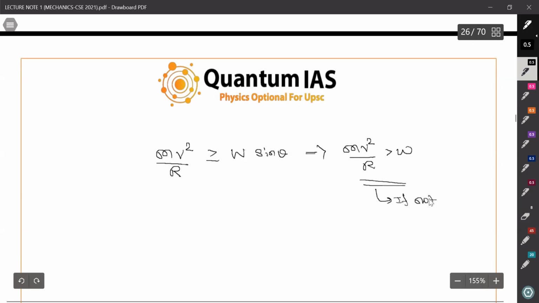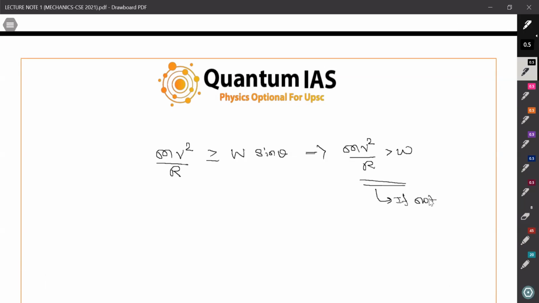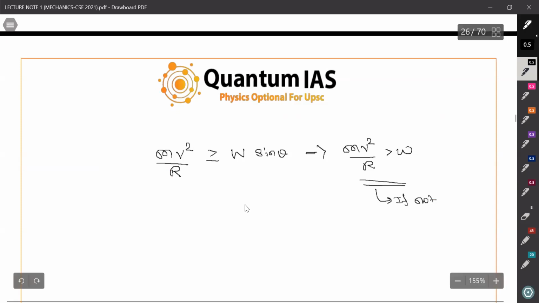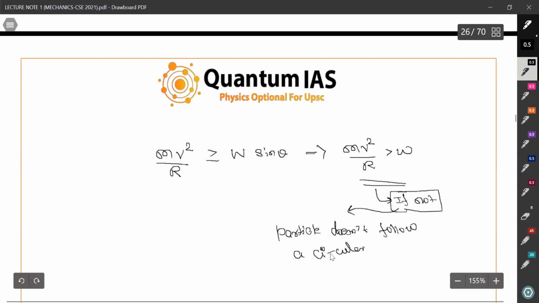Whenever you are writing any answer, you should justify what will be the consequences if a relation is not followed. It will give you extra marks. So if not, then we can write that the particle or mass does not follow a circular path.